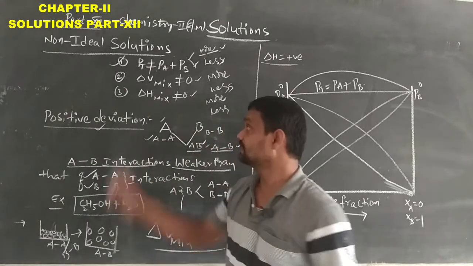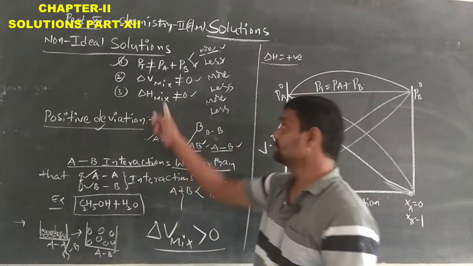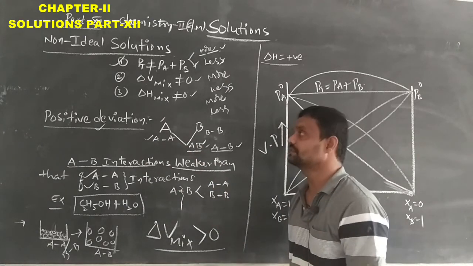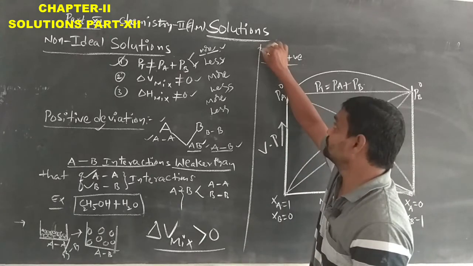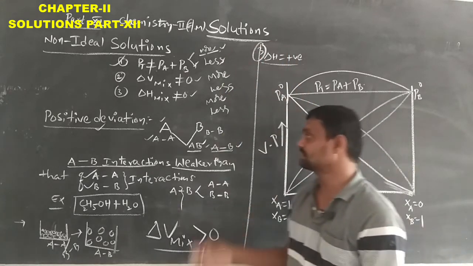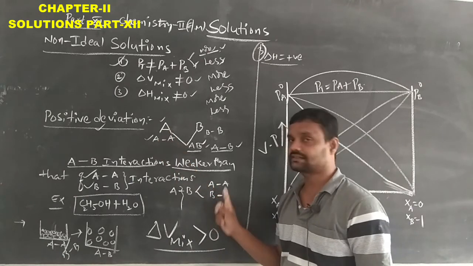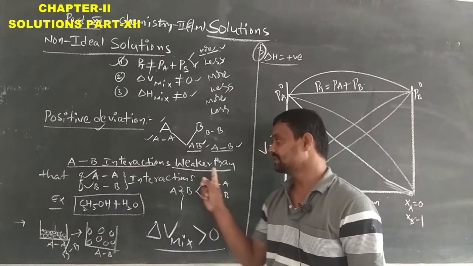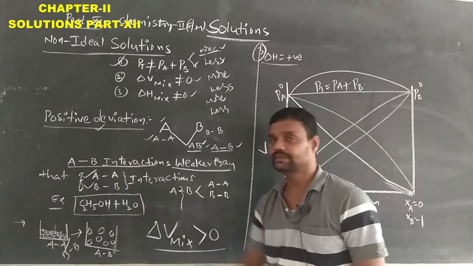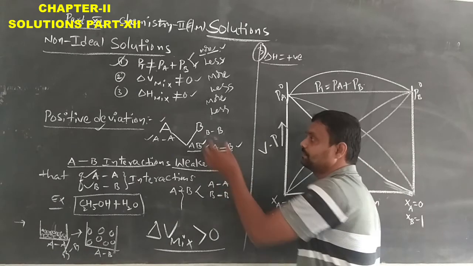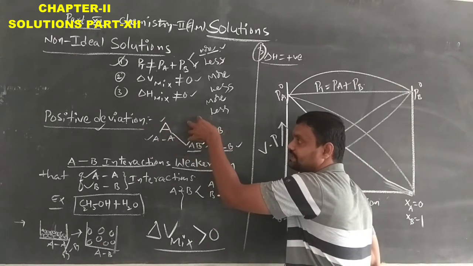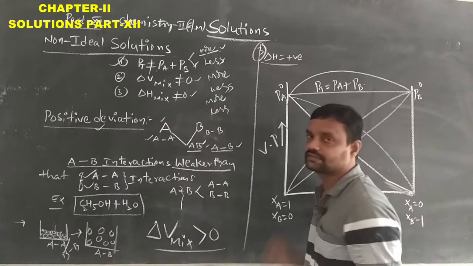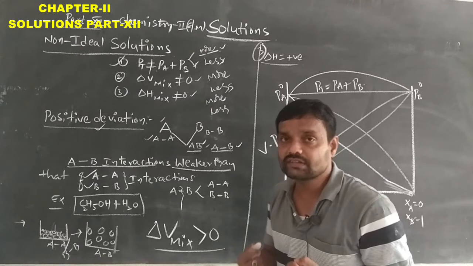Next we move to the third condition: when two solutions are mixed with each other, the delta H mixing is not equal to 0. Simple concept. A and A interactions and B and B interactions are strong compared with the AB interactions. AB interactions are weaker than A and A and B and B interactions. Here the bond between the A molecules and between the B molecules will be strong.